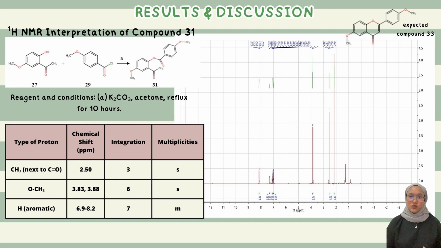Next is reaction 2, which is almost the same as reaction 1. However, the difference is that the starting material 28 in reaction 1 is changed to starting material 29 for reaction 2. The singlet peak at 2.50 ppm indicates the existence of CH3 next to the C double bond O. Two singlet peaks are seen at 3.83 and 3.88 ppm, showing the presence of methoxy groups. Multiple peaks for aromatic protons are seen in the range of 6.9 to 8.2 ppm.